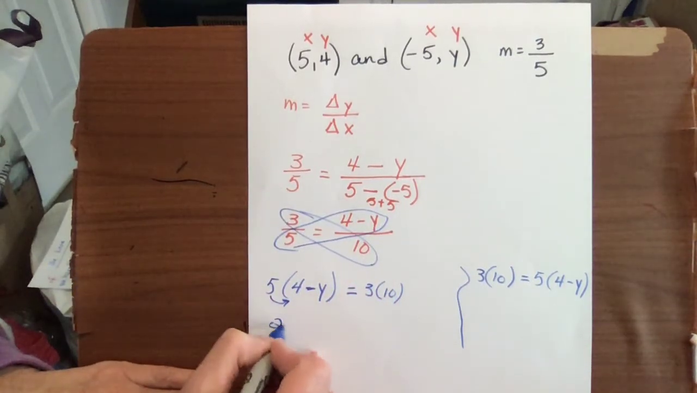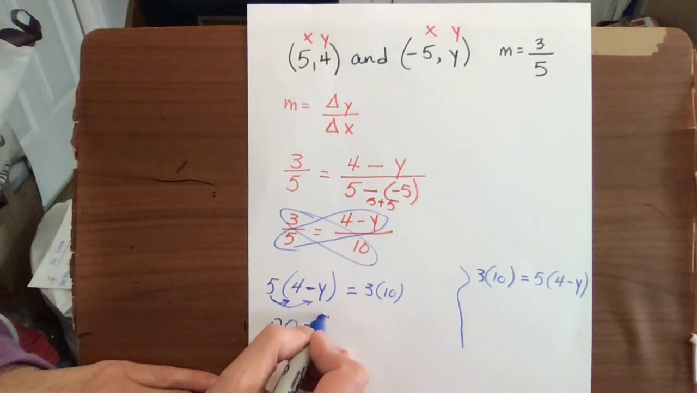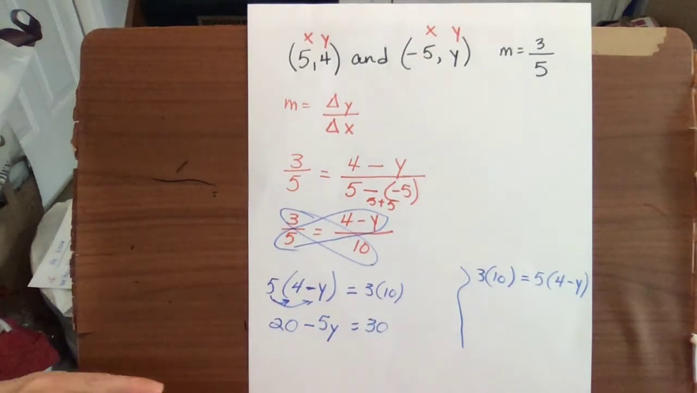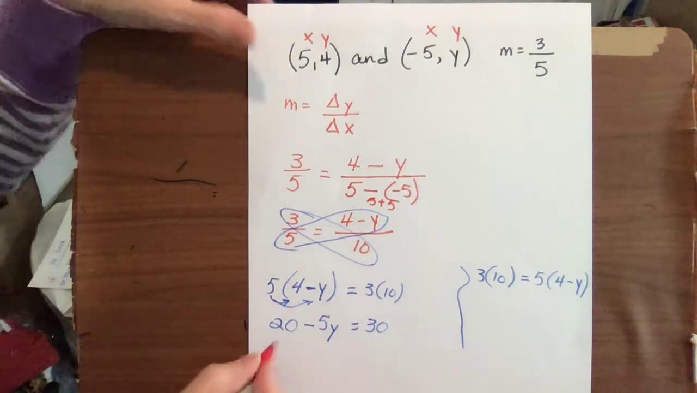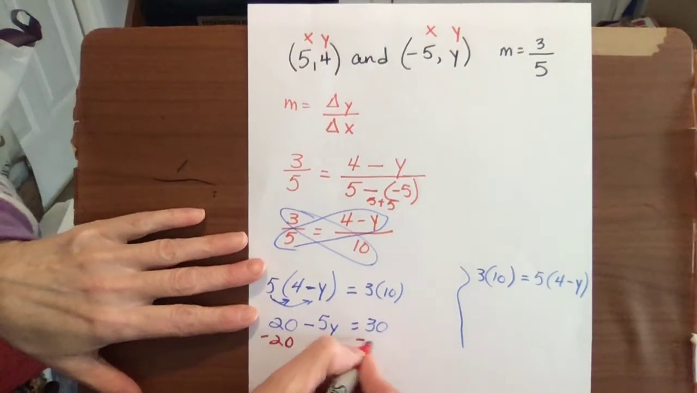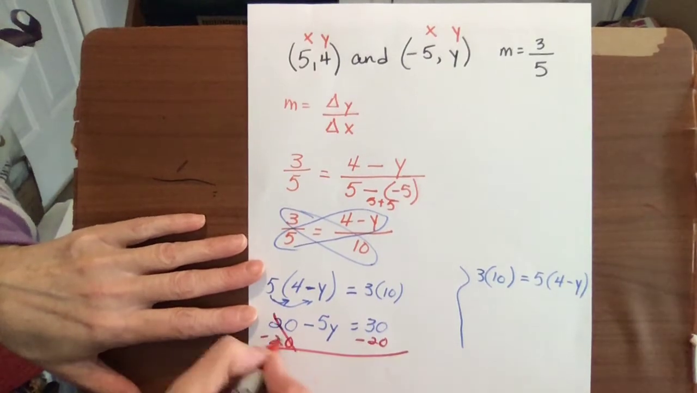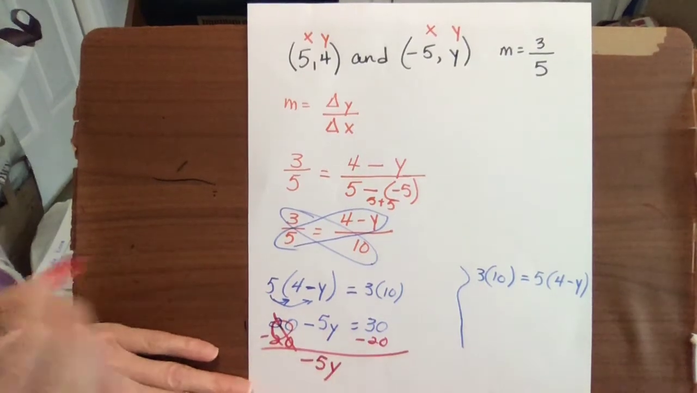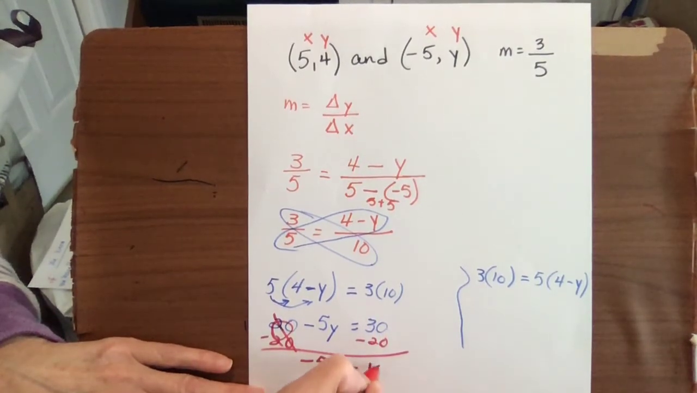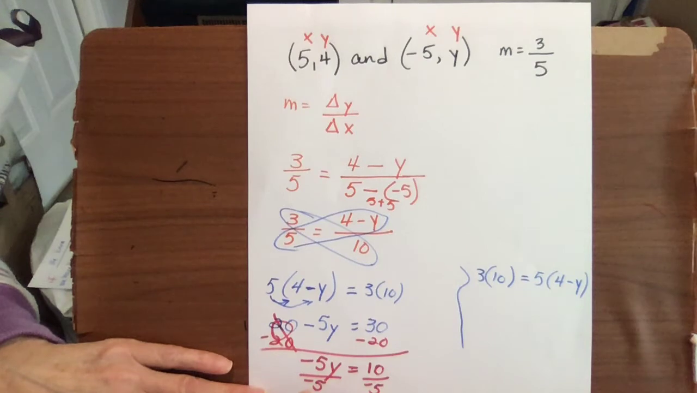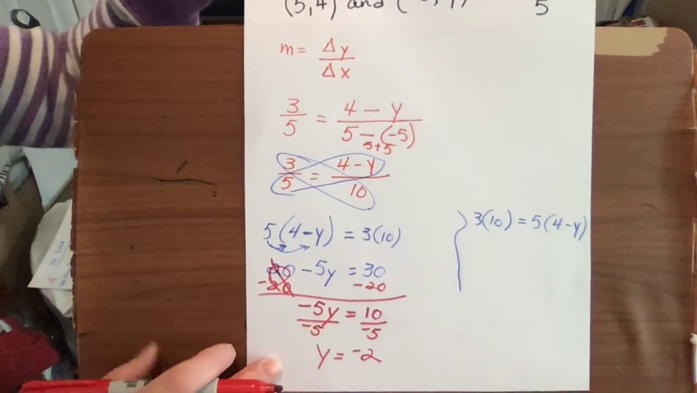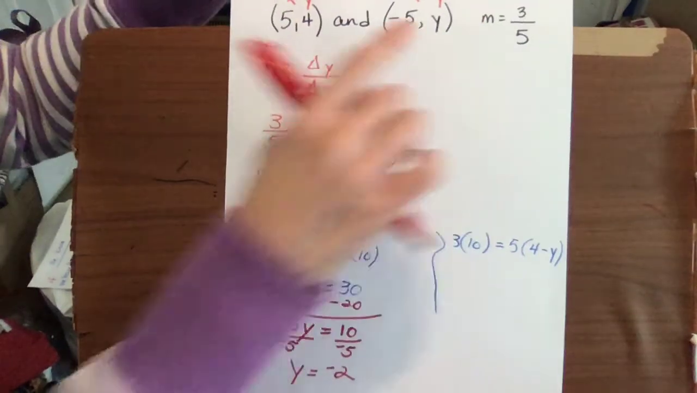Distributing, we're going to get 5 times 4 is 20. Distributing, we're going to get minus 5y. And multiplying, we're going to get 30. Now remember, this is a positive 20 when you don't see a sign in front of it, so we're going to subtract 20 on each side to bring it over to be with the 30. That'll go to 0. Don't forget your sign in front of 5y. It's negative, so negative 5y equals 30 minus 20, which is 10. Divide by negative 5 on each side, and y equals negative 2. And that is our value for the y coordinate that we were missing in the second point.